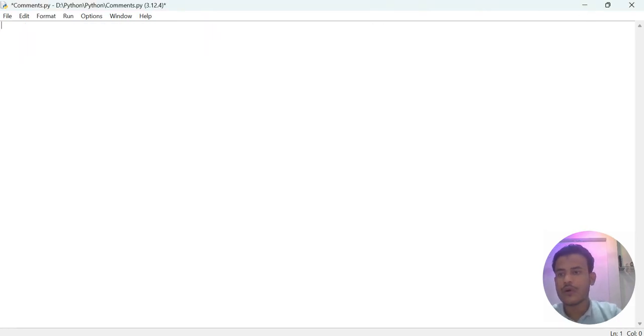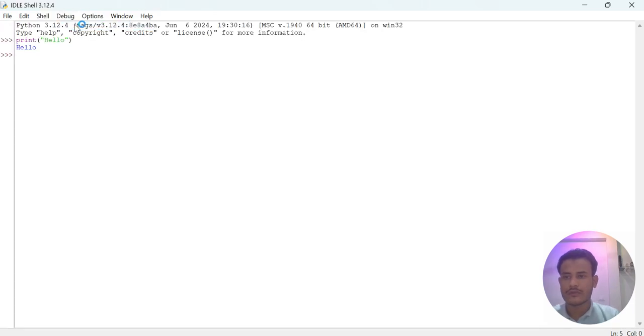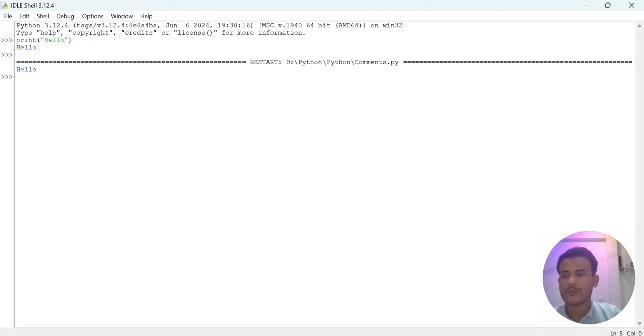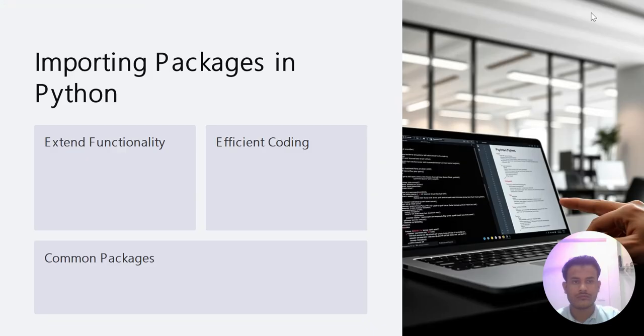In script mode, we need to open any text editor and type our code here. So I type print hello with double inverted commas, and then we need to save the file. I save the file with the .py extension and run it. You see the output here, it prints hello on the screen. I hope you understand the interactive and script modes of Python.